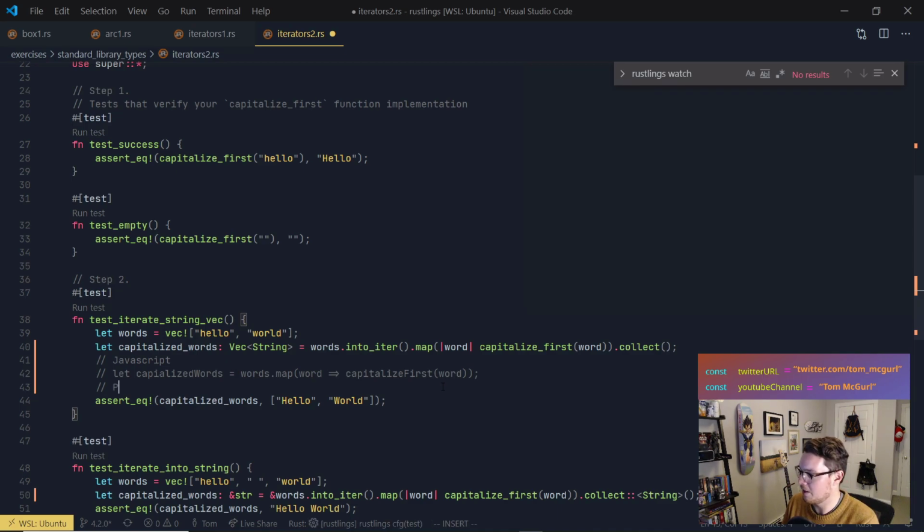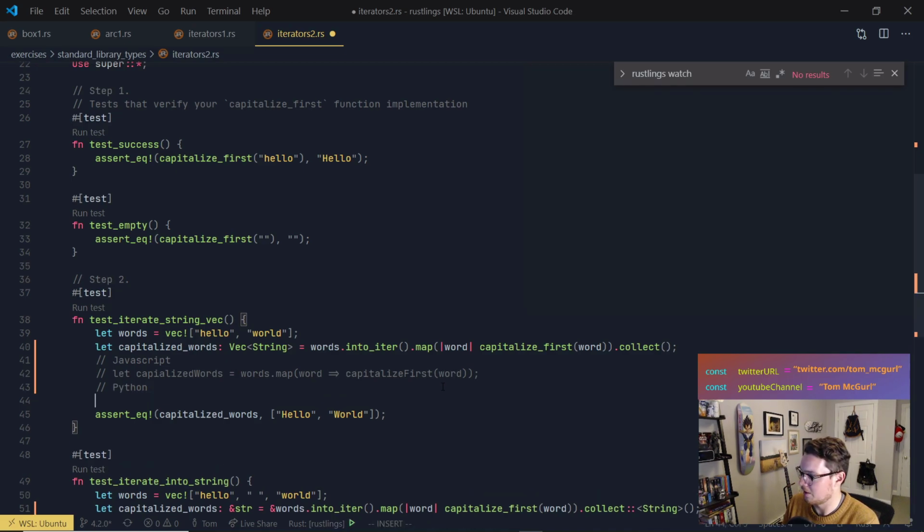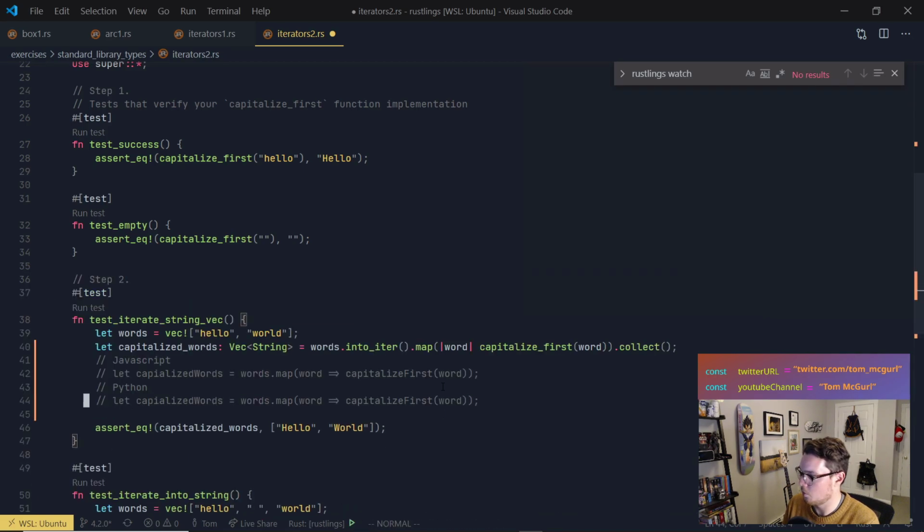So that's how I would do it in JavaScript. And then in Python, I was saying I would do something like this, which would be a list comprehension, where I would probably do something like capitalize_first(word) for word in words, right? So this is pretty similar though.